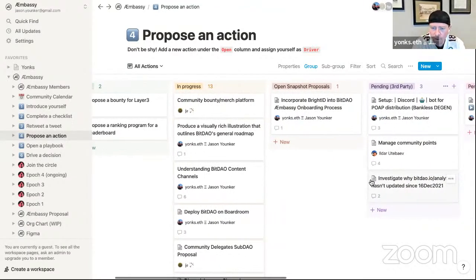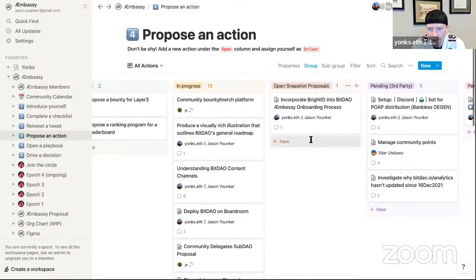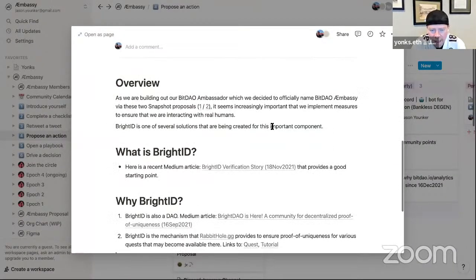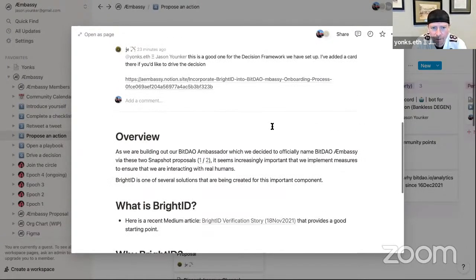This is the one that we're going to be talking about right here: Incorporate Bright ID into BitDAO Æmbassy onboarding process. I literally just created this not too long ago before we went on the live stream, and this is something that I had prepared for the creation of the snapshot proposal.